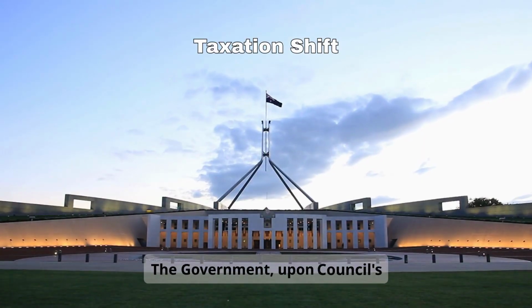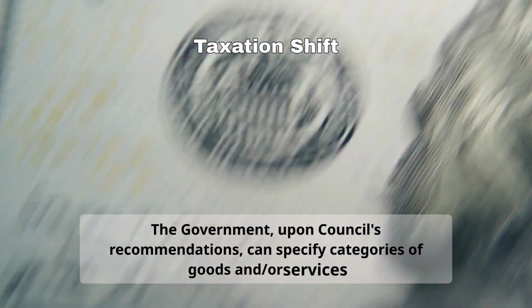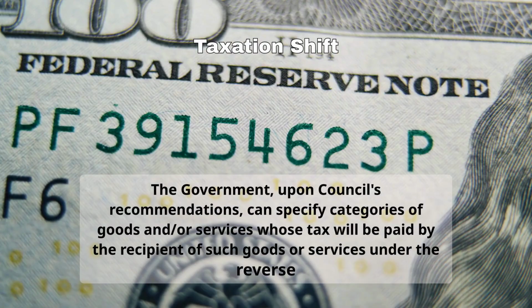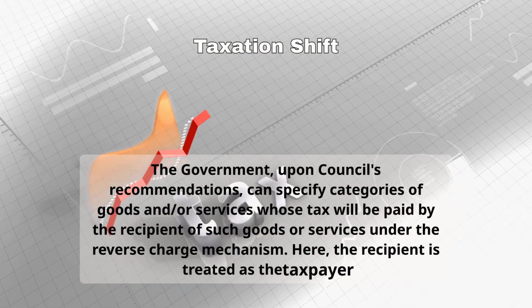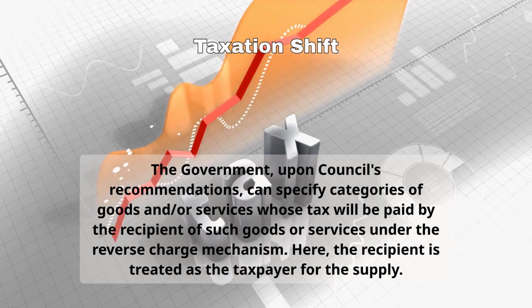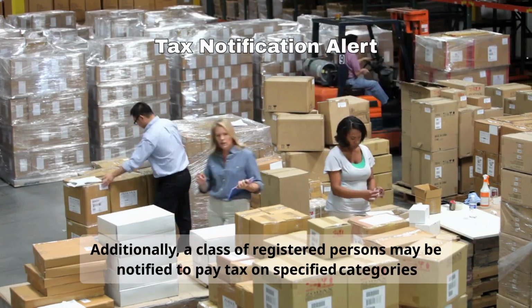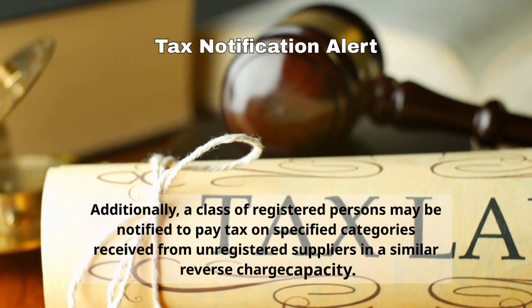The government, upon Council's recommendations, can specify categories of goods and/or services whose tax will be paid by the recipient of such goods or services under the reverse charge mechanism. Here, the recipient is treated as the taxpayer for the supply. Additionally, a class of registered persons may be notified to pay tax on specified categories received from unregistered suppliers in a similar reverse charge capacity.